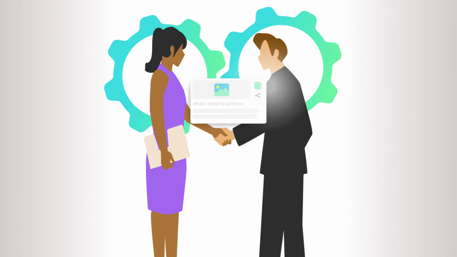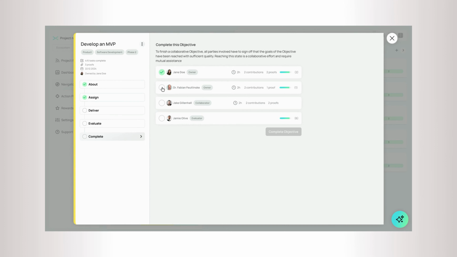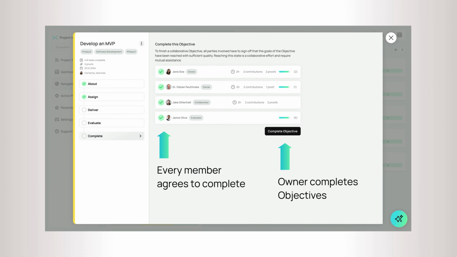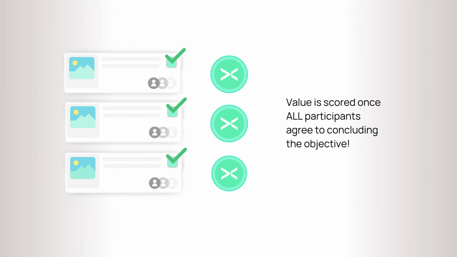It is very important that the work you do together is based on such agreements. For that reason, all members of an objective, be it owners, contributors, or evaluators, all need to agree when the objective is supposed to be completed. Completion of the objective closes the contract.